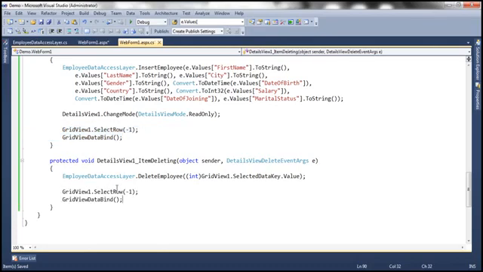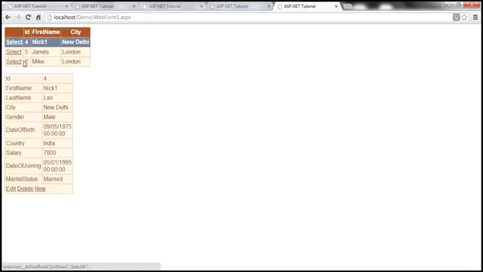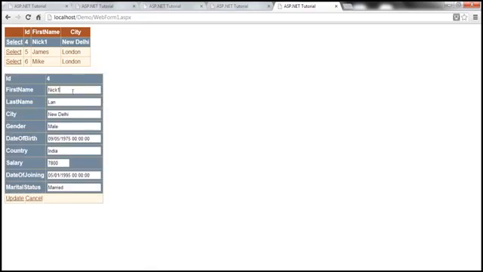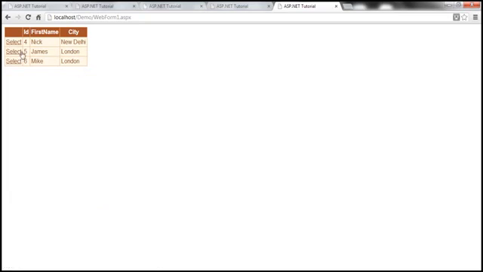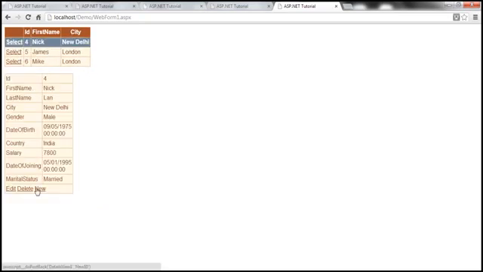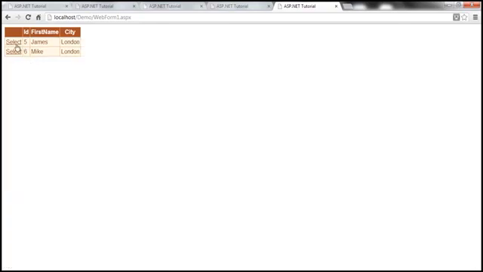Okay, so with these changes, everything should fall in place. Okay, so I selected this. Let's edit Nick to Nick1 to Nick, update that, so it works fine. Let's select Nick again. Let's try to delete that. Look at that, it's deleted as expected.